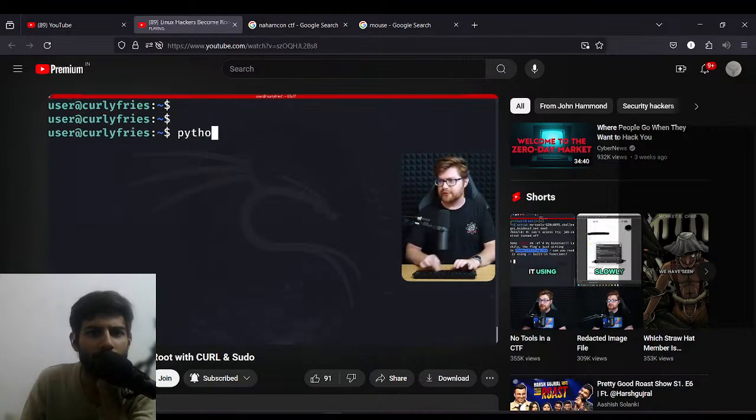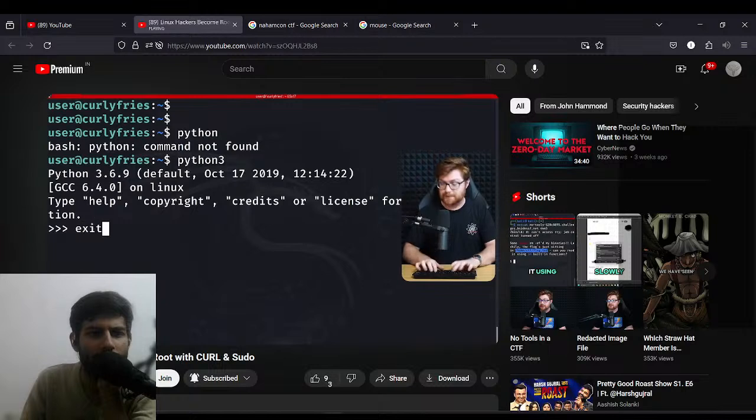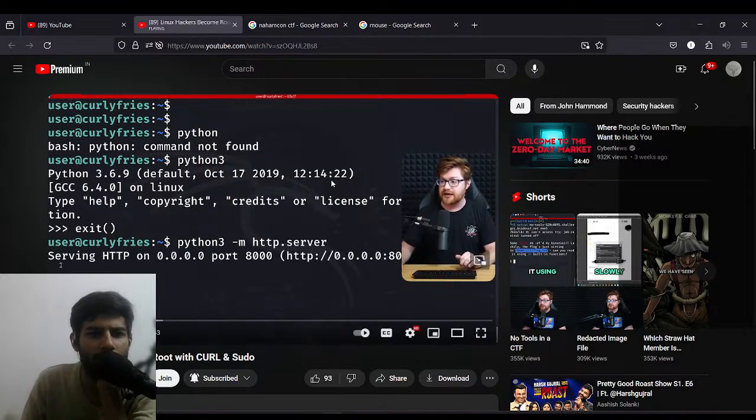So we could simply just run, I believe we have Python 3 in this case. Yes, we do. So Python 3, which means we could use -m to specify a module that we want to run, and it does have the built-in http module. .server will allow us to simply host an HTTP server on port 8000 by default. That keeps it easy. With that, we could then access that on port 8000.